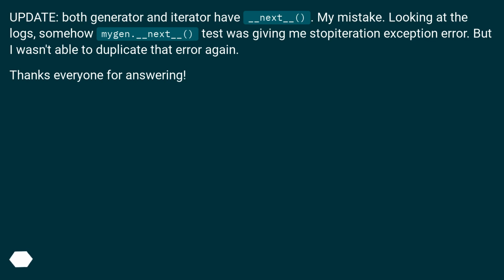Update: both generator and iterator have __next__. My mistake? Looking at the logs, somehow, mygen.__next__ test was giving me a StopIteration exception error, but I wasn't able to duplicate that error again. Thanks everyone for answering.